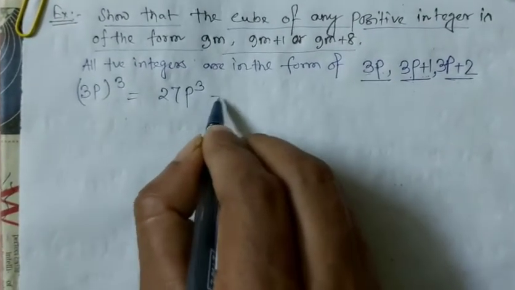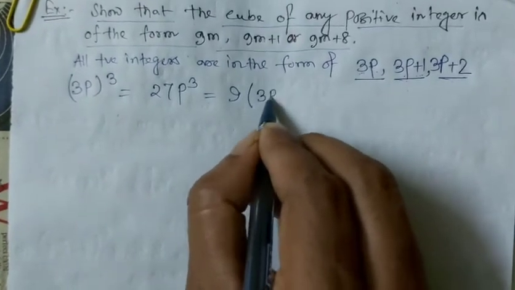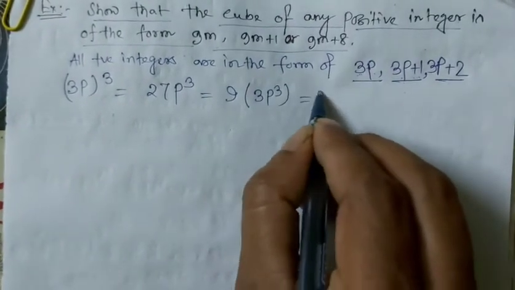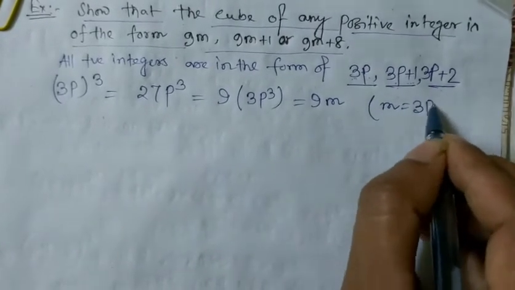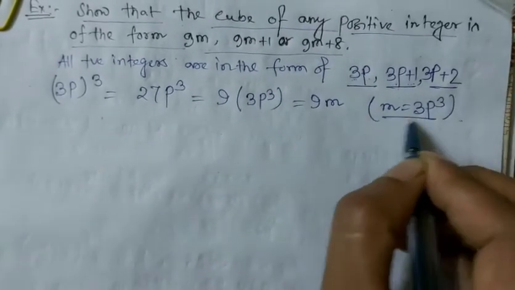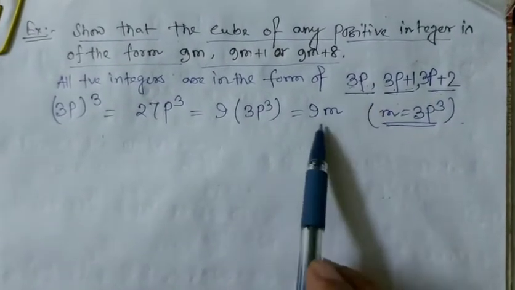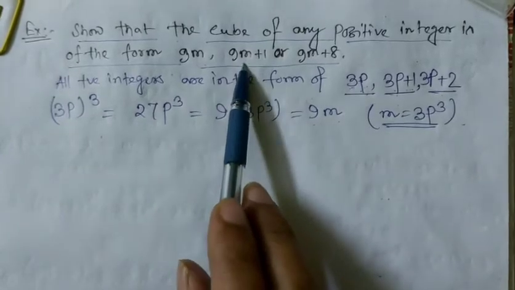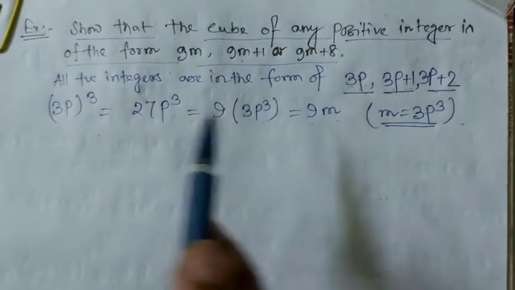So 27p cube means we can write 9m, that means 9 into 3p cube, this one is 9m, where m is 3p cube. We consider m is this one. So obviously one number whose cube is in the form of 9m. Another one will be 9m plus 1, and the last one is 9m plus 8.